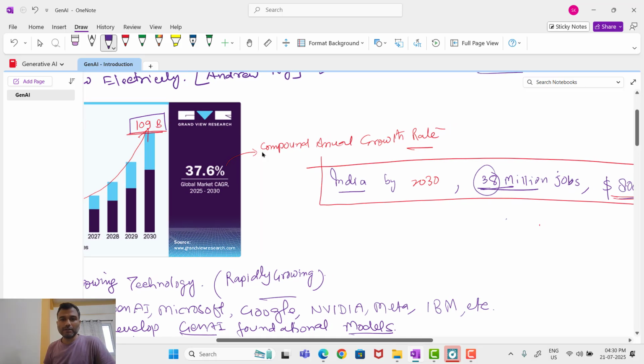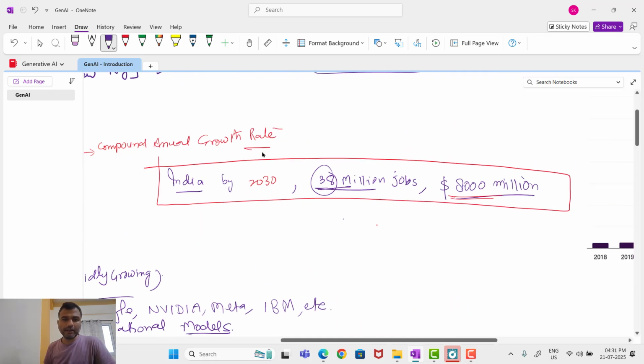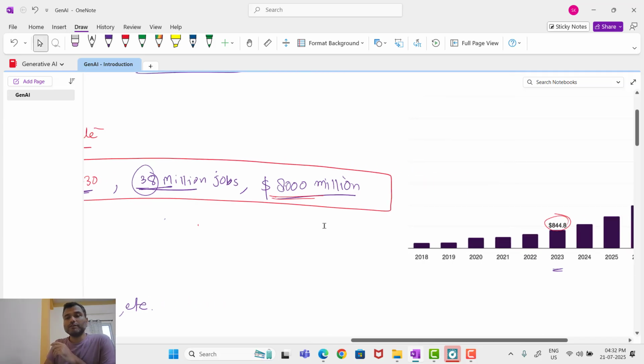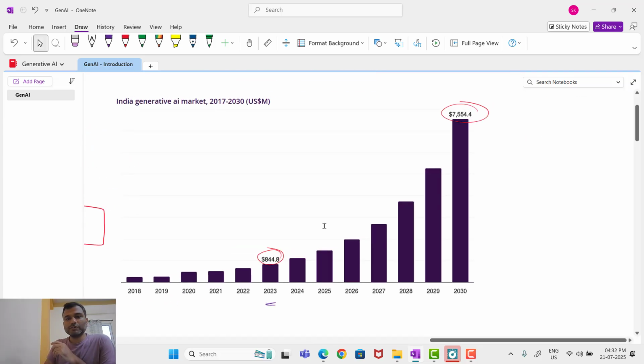And if you talk about India, it is estimated that by 2030 in India, generative AI alone will create 38 million jobs. Okay. And the market by 2030 in India will be something like 8,000 million US dollars. So you can think how big, how huge this generative AI is. So this is the projection. It's not actual.